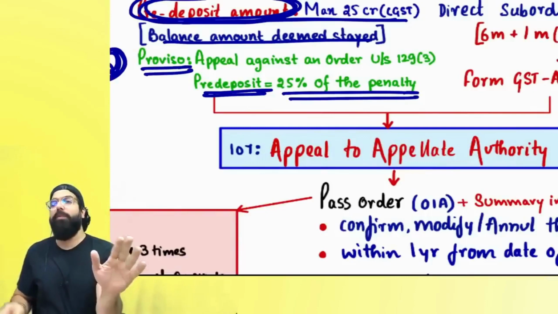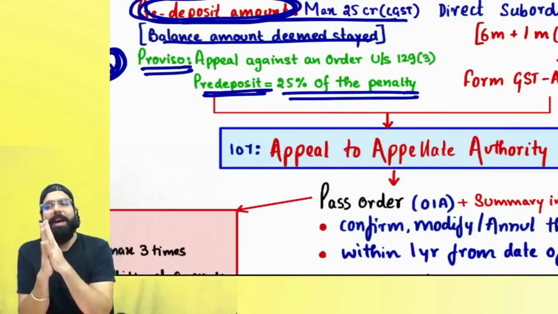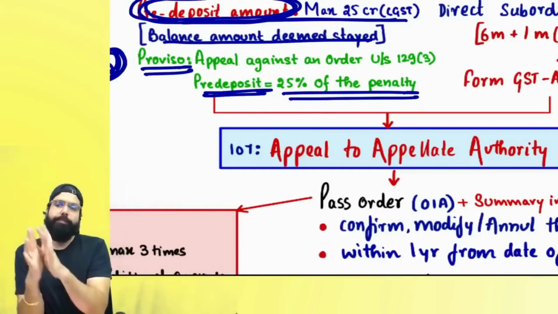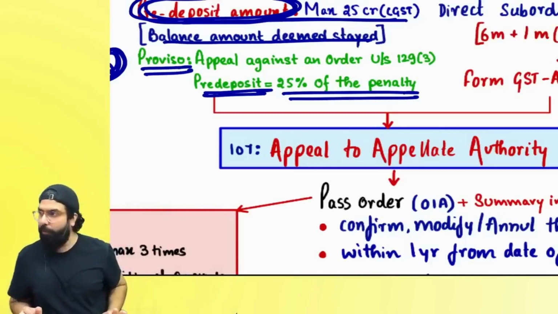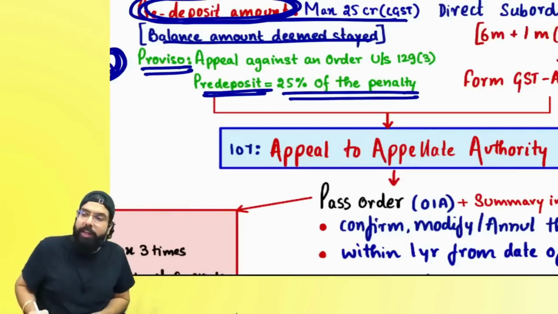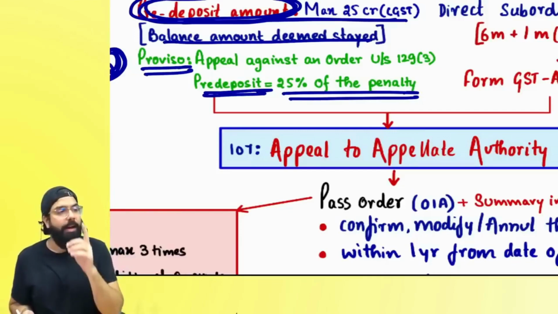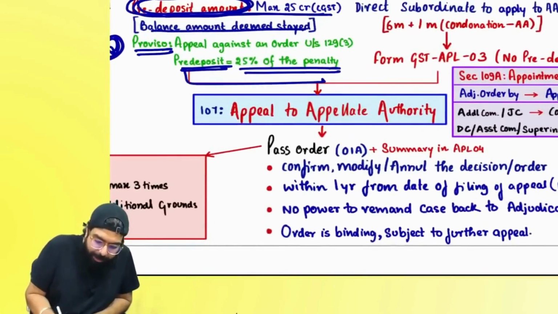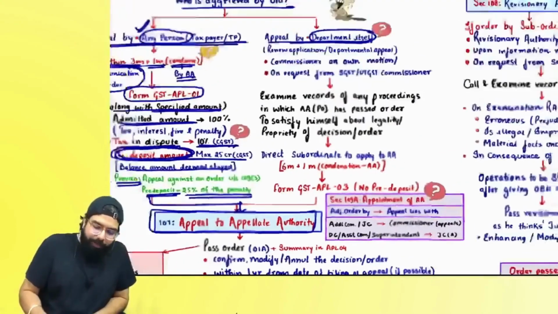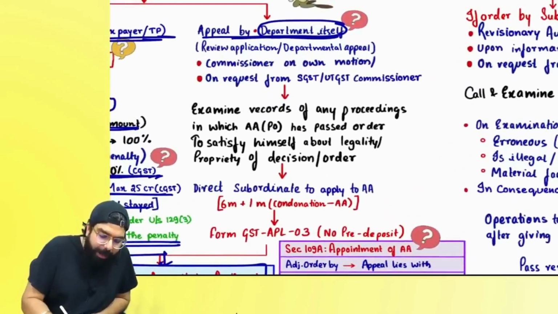Normally, whenever you go for an appeal against an order, you have to give 10% as pre-deposit. Maximum is how much? 25 crore under CGST, 25 under SGST, and for IGST it will be 50 crore. Can I go ahead, everyone? But remember one thing: if you are appealing against an order passed under section 129, you just have to pay 25% of the penalty and your appeal will go to the appellate authority under section 107.